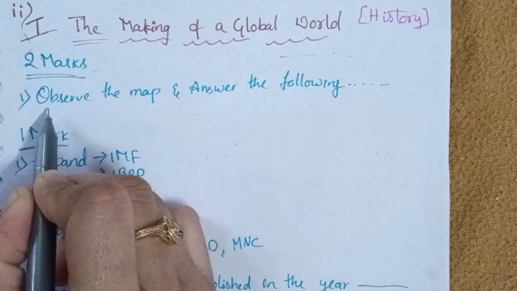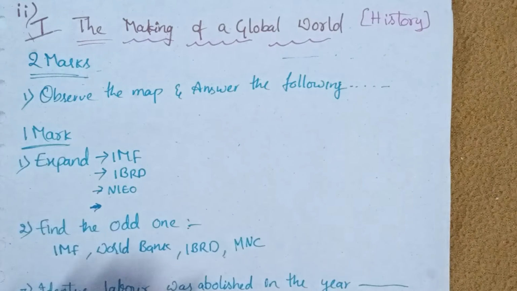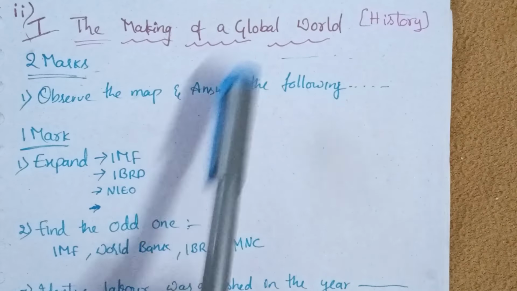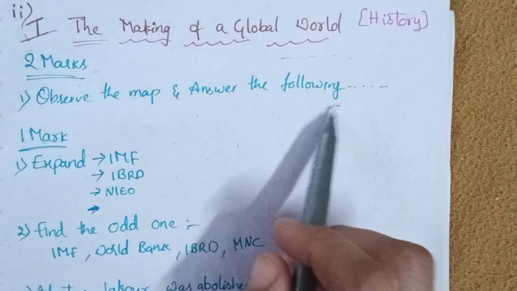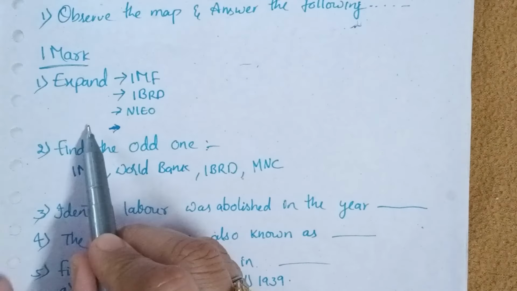In the 2 marks questions, they will give you a map and ask you to observe it, and then they will give you some questions which you have to answer. This type of question will be asked from this chapter. Got it? Next we'll see the 1 mark questions.